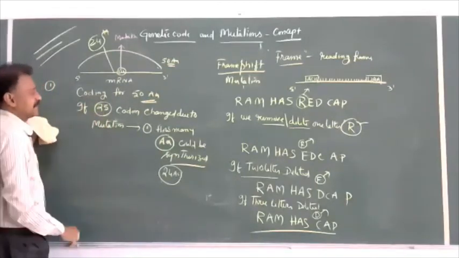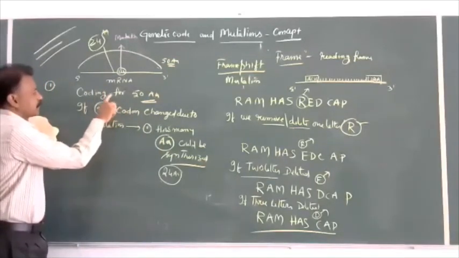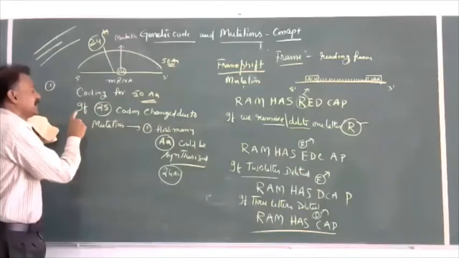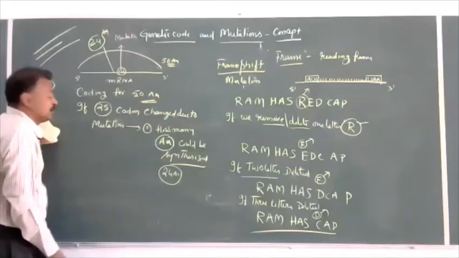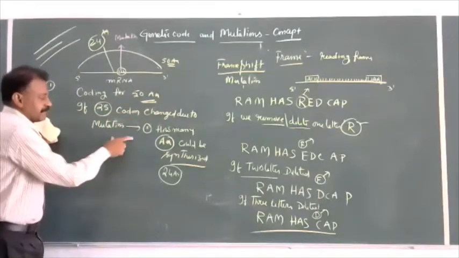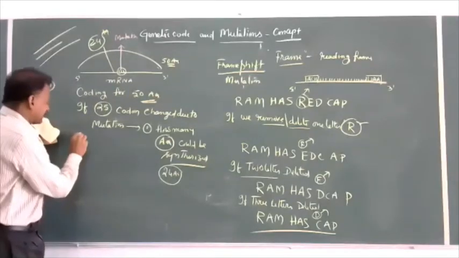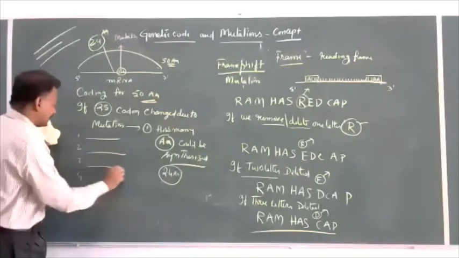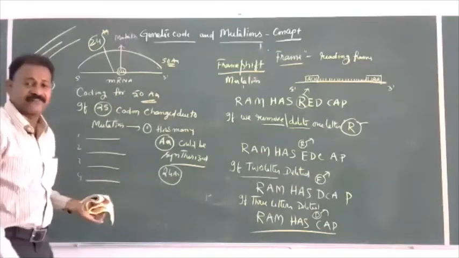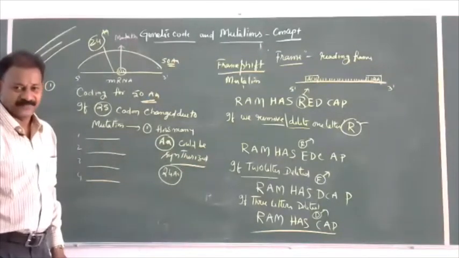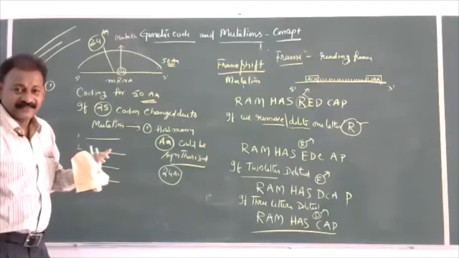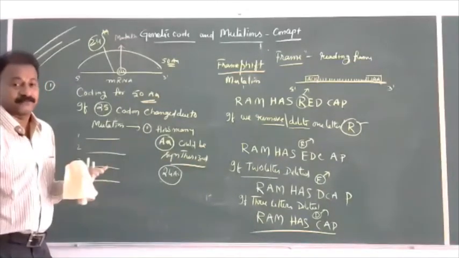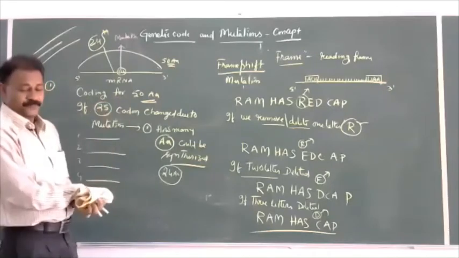Or they can create, if coding for 50 amino acids, if the 25th codon is changed due to mutation, one of the following is correct. Option 1, 2, 3, 4. They will give various concepts here. You have to identify which concept is correct by your talent. It depends on the understanding ability of the student based upon the concept.